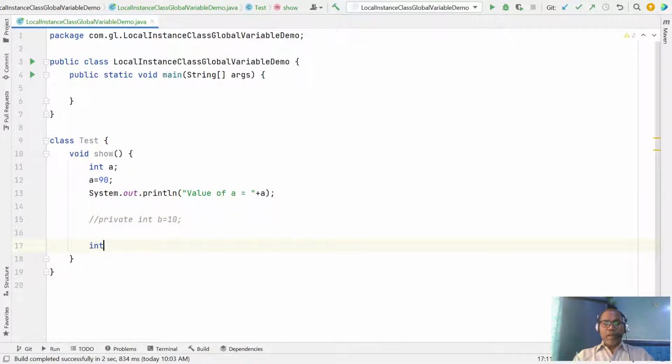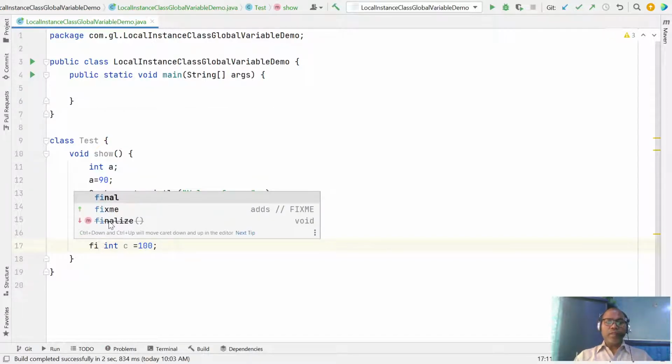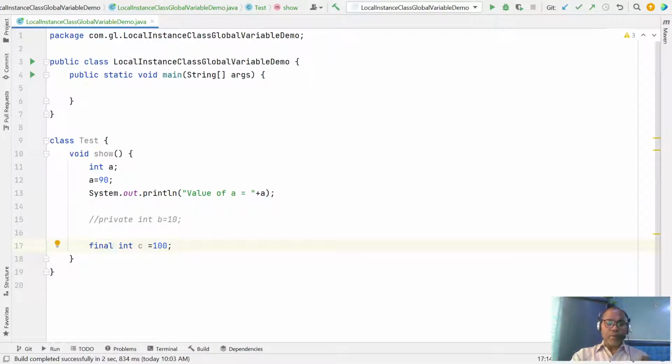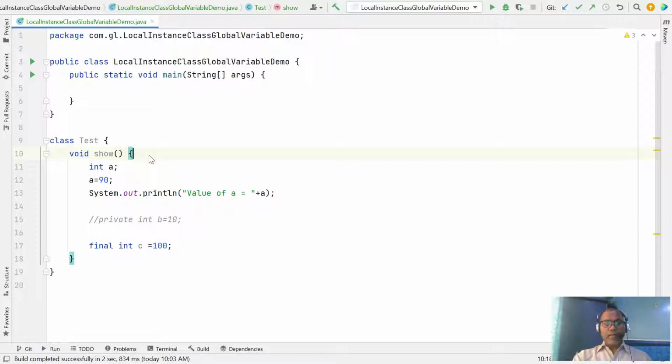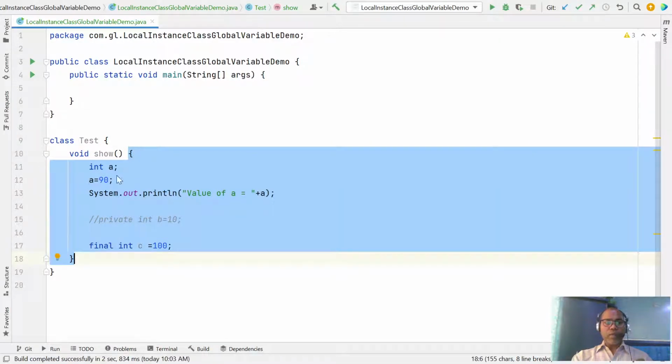But you can write a variable like final int c equal to 100. Final is allowed, meaning you can declare any variable final inside a block. So any variable you declare inside a block or method must be initialized before use, cannot have any access modifier, and can be marked final.